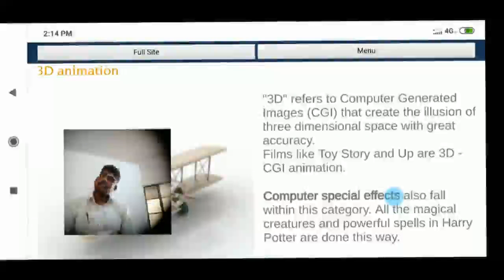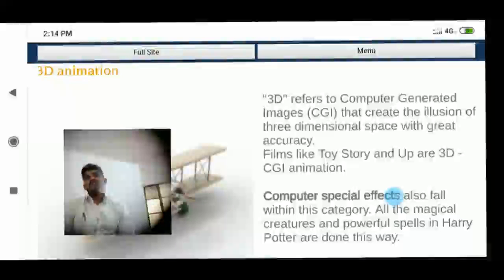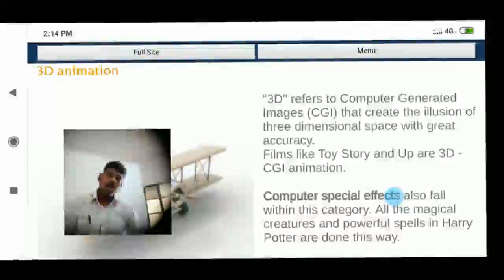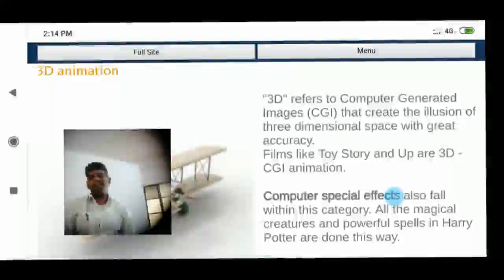What does this mean? While you're creating an animation video, there are basic steps we have to follow, which I already told you. Here, accuracy is nothing but naturality. What is the meaning of this? For example, take any animal: a cat running, a dog, a rat, an elephant, a lion.